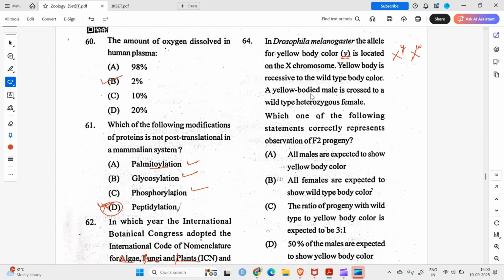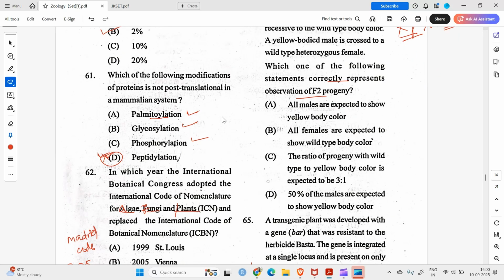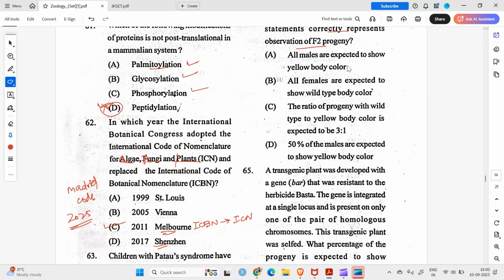A yellow bodied male is crossed to a wild type heterozygous female. So you have a yellow bodied male which would be like this, crossed to a heterozygous wild type. So the heterozygous wild type will be like this. When you cross them, which one of the following statements correctly represents observations of F2 progeny? So all females are expected to show wild type body color. No. All males are expected to show yellow body color. No.